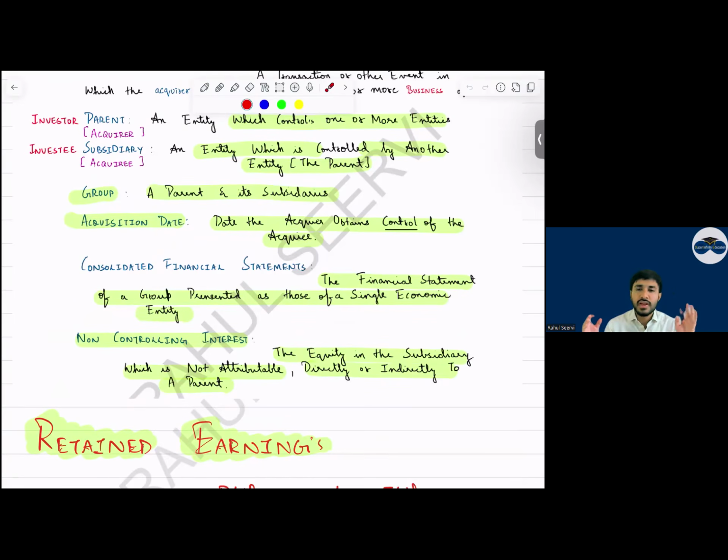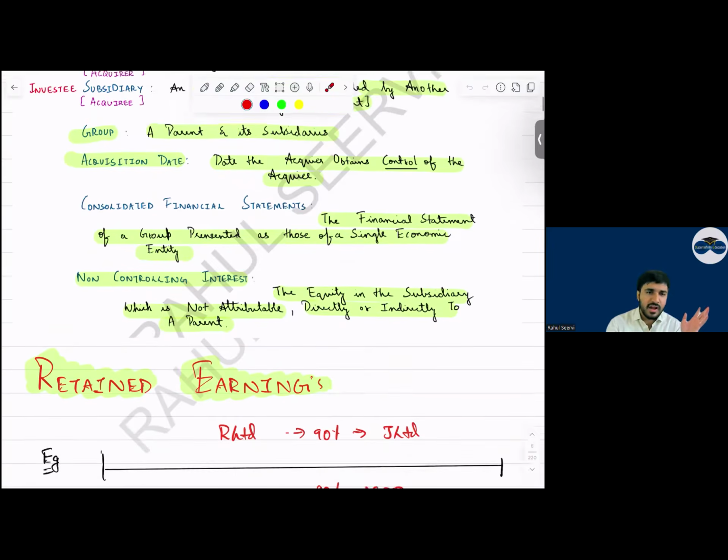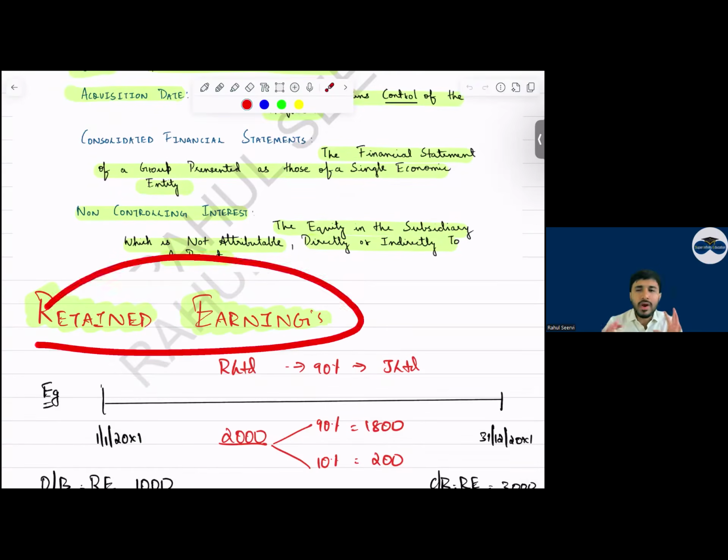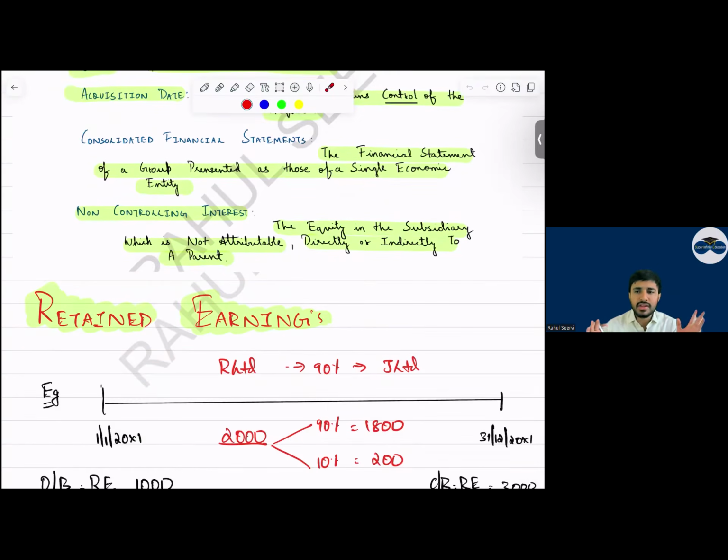Then non-controlling interest: if I have 70%, the remaining will be with some other party. That is known as what? NCI, 30%, 20%, and we show this in equity. Then coming to retained earnings. Why do we see the retained earnings on the date of acquisition and on the reporting date? Why do we consider the retained earnings of the subsidiary? Tell me, why? What is the main reason, the main logic?